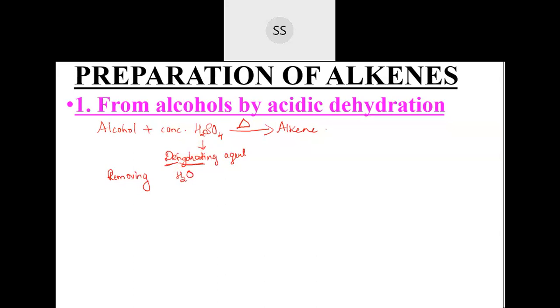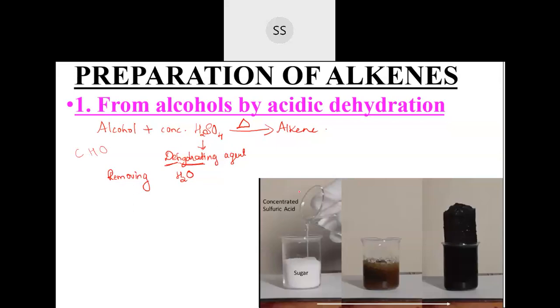If you have an organic compound which contains carbon, hydrogen and oxygen, and you make it react with concentrated sulfuric acid, there will be elimination of a water molecule. Like here, I have taken an example of sugar. Sugar is an organic compound, a carbohydrate, because sugar finally breaks down to give you carbon dioxide and water.